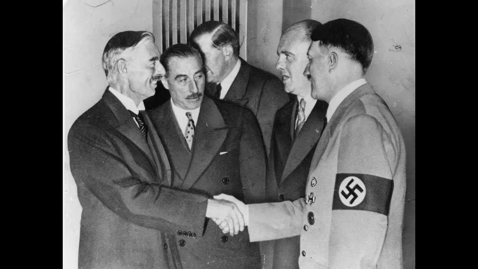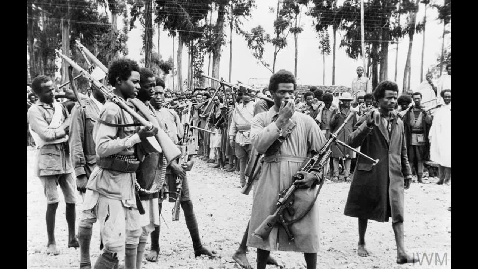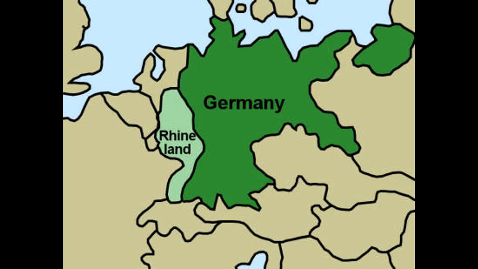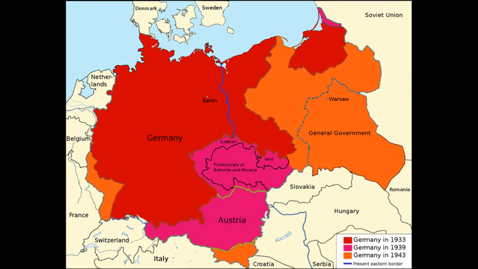Italy invaded the independent African nation of Ethiopia, and Germany began to blatantly violate the Treaty of Versailles by militarizing the Rhineland. They also found that the Western democracies were specifically avoiding confrontation, so they decided to see the limits that they could go. Germany first annexed the small nation of Austria. Hitler then wanted to annex part of the new nation of Czechoslovakia. The Allies eventually gave in and let him annex it.